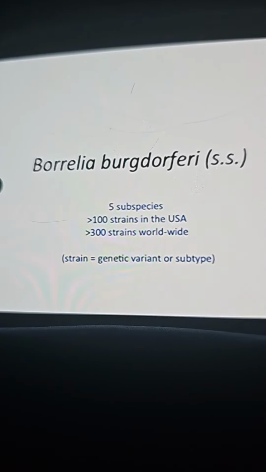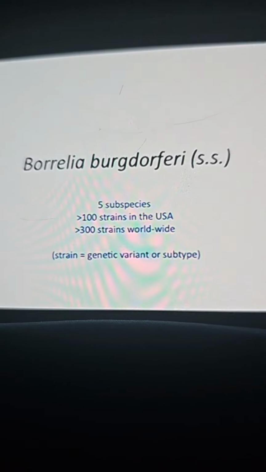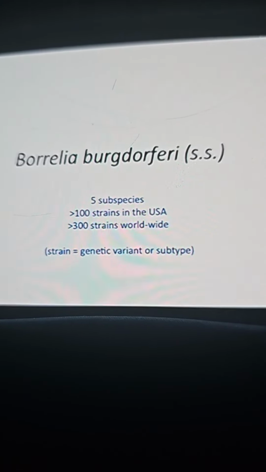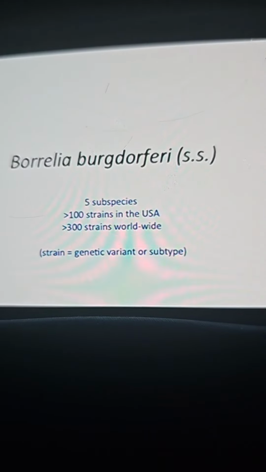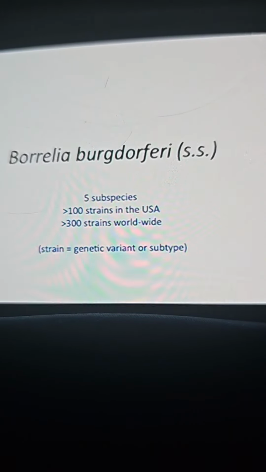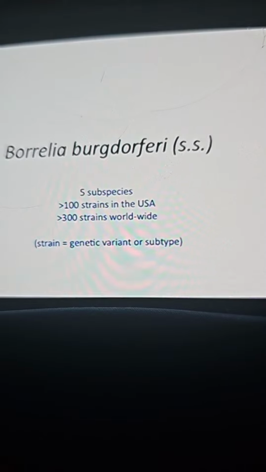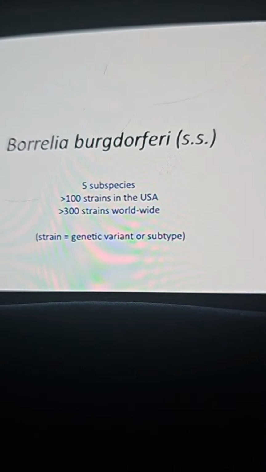So again, the classic Lyme bacteria, the Borrelia burgdorferi, there are 5 subspecies. Now I'm going to start talking about strains. A strain is a genetic variant or subtype of a particular bacteria. So they vary genetically. In the USA, there are over 100 strains of Borrelia burgdorferi. In the world, there are over 300 strains of Borrelia burgdorferi.